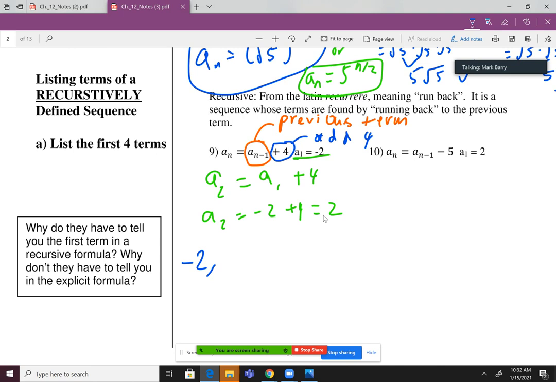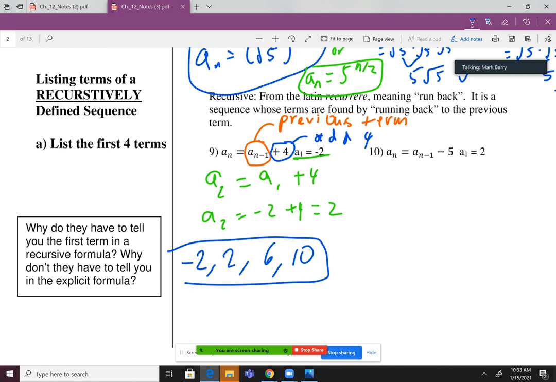Now to find the next term, this says take the previous term and add 4. So I take -2, add 4. Take 2, add 4. Previous term plus 4. Previous term plus 4. You see how these are actually easier? It tells you what to do. Plus 4, plus 4, plus 4, plus 4. The next one would be 14, and then 18, 22, 26, 30, etc. That's it.